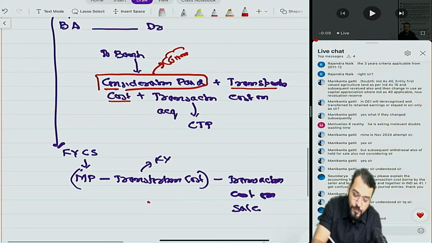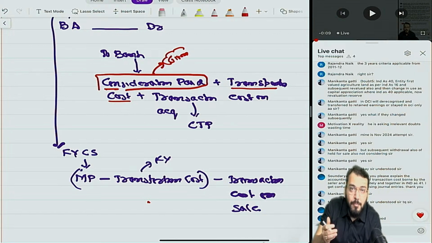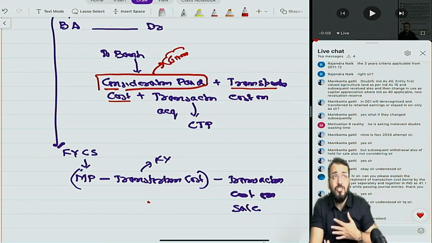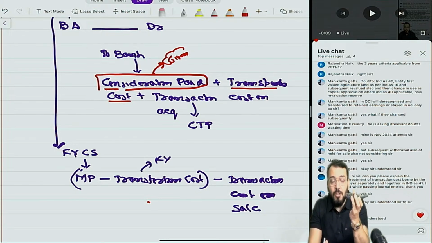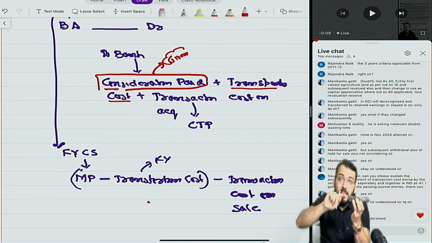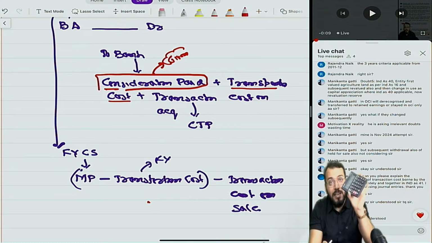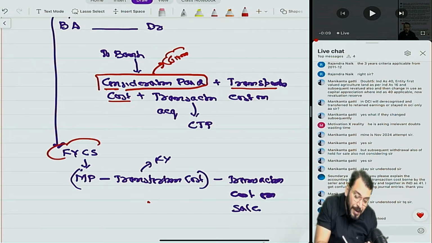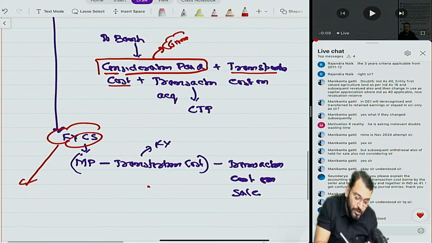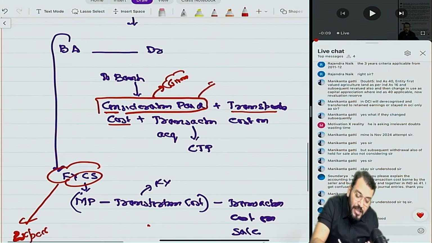So transportation cost is normally given when it is paid. Who is paying this? Whether it is paid by buyer, or by seller, or by both parties. Just try to understand, there are 2 things. I have purchased this calculator. Now I am thinking that when I will sell it, what can be the fair value? Means at the time of sale, what can be the fair value? This is an expectation. This fair value less cost to sell is an expectation. And this information is actual.